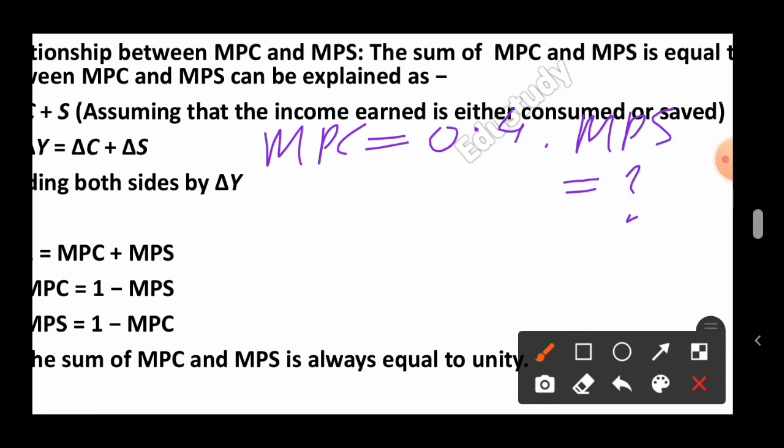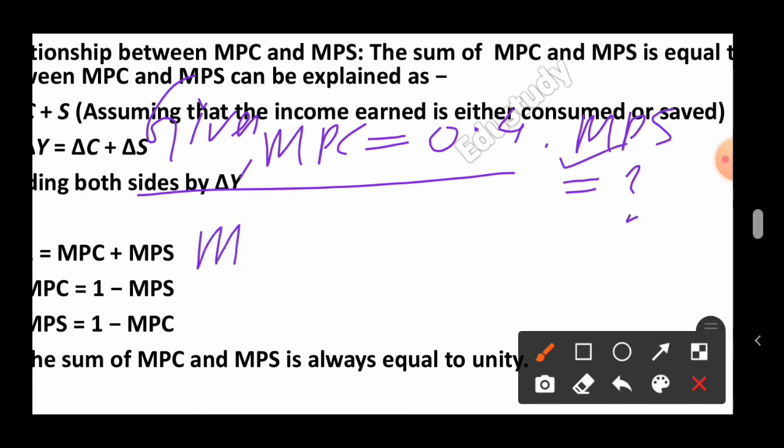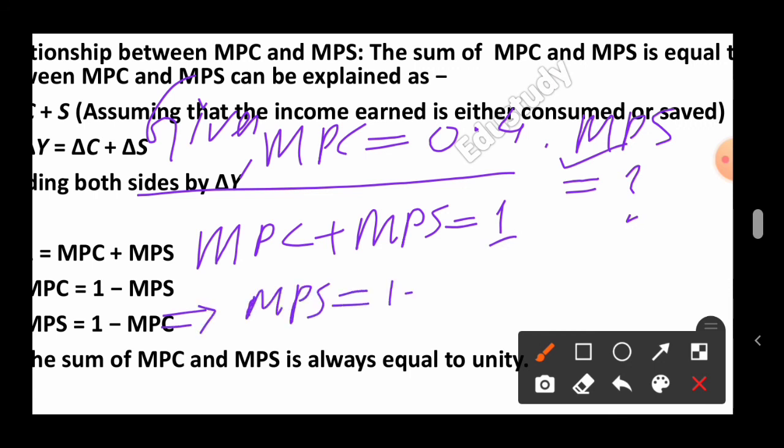You have to write given. What is given here in your question? Given is MPC equal to 0.4. Then you have to find the MPS. How to find? You know the relationship between MPC and MPS, that MPC plus MPS equal to 1. If you remember this, then automatically you will find MPS. MPS will be equal to 1 minus 0.4. So 1 minus 0.4 is equal to 0.6. So the value of MPS equals 0.6. This is your answer.